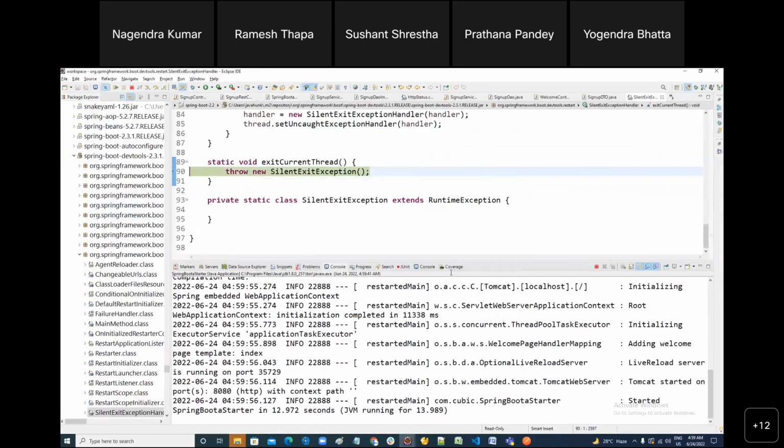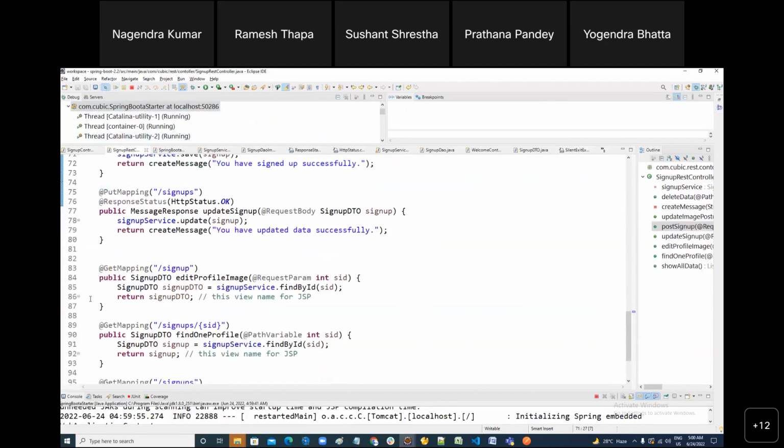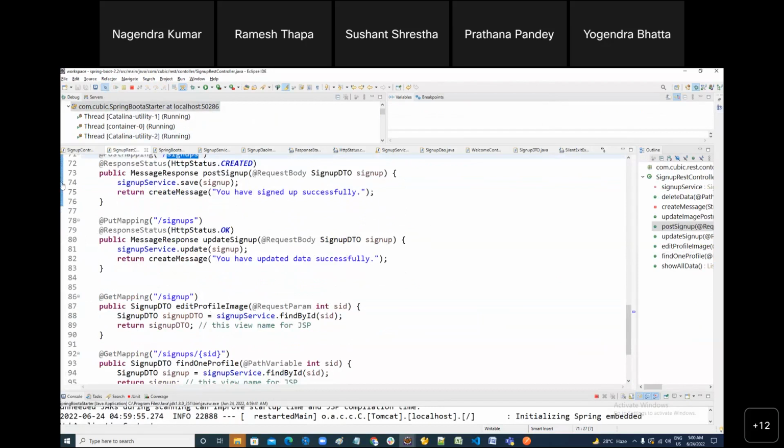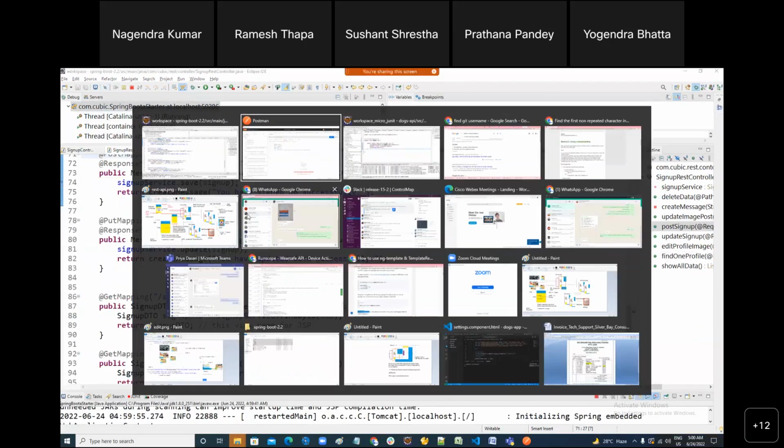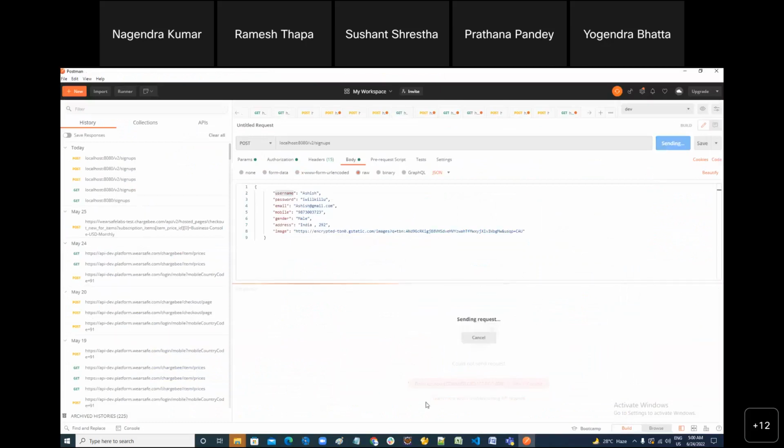My computer is slow. So what I did, I just skipped the breakpoint. Skip means disable. You see? Now enable it. Once my server started, I enabled it. Now I can hit my request. Everything was okay. Only my server was not able to start because of the memory issue or what.